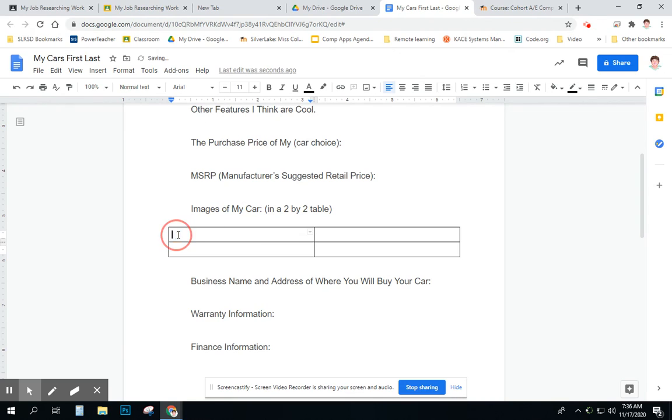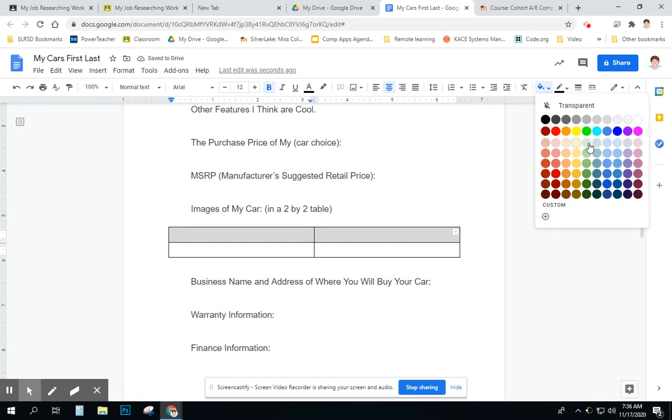We're going to select the header row, and we're going to do the 4 things we always do to a header. We're going to make it bold. We're going to go up in font size. We're going to center it. And then we're going to choose a background color from one of the light colors.